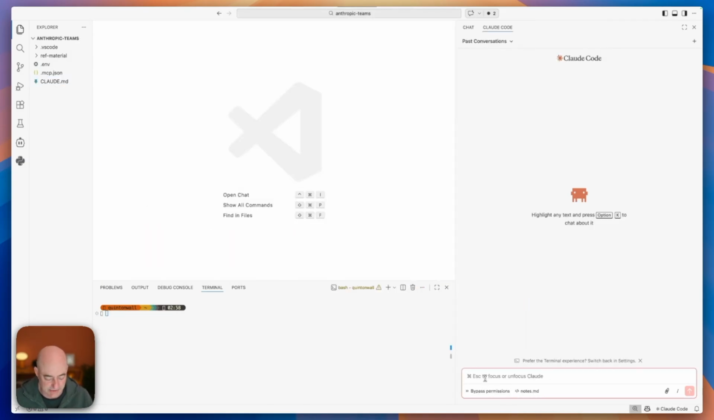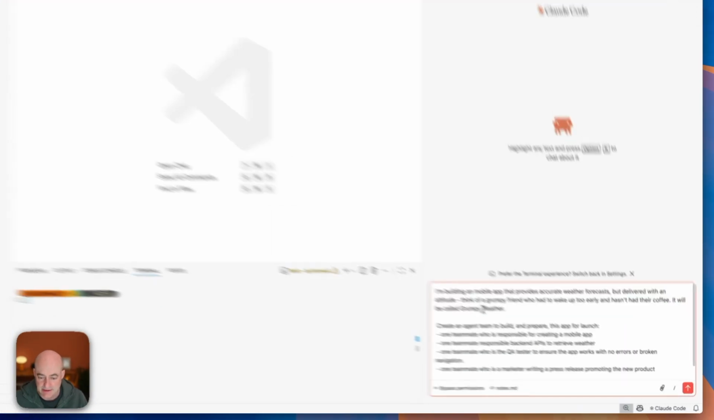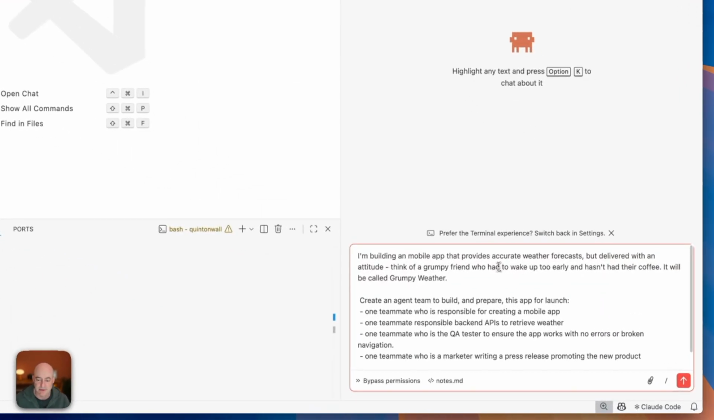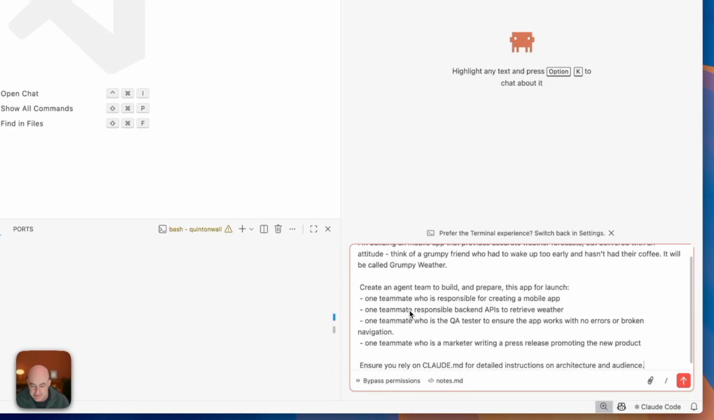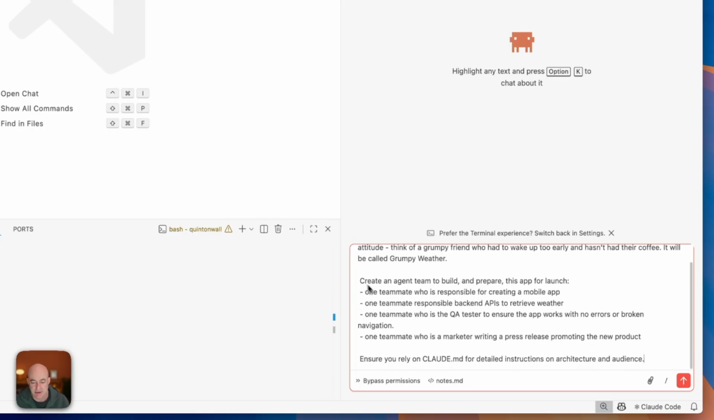Let's start with our initial prompt. So you'll see here I'm building a mobile app that provides accurate weather forecasts delivered with an attitude, information that we provided before already. But here's where it gets really interesting. I'm giving an instruction to say create an agent team to build and prepare this app for launch. So remember, I'm thinking of an application that's going to production. So I want to make sure that I have one teammate who's responsible for creating the mobile app. That's that front-end development that we defined in CLAUDE.md.